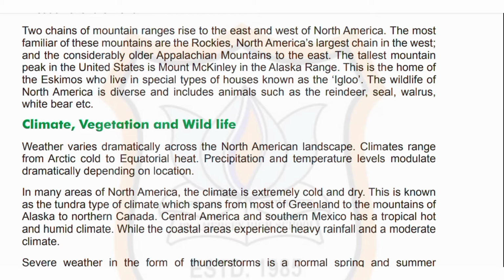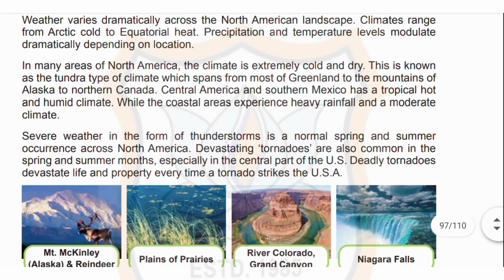Now, climate, vegetation, and wildlife. Weather varies dramatically across the North American landscape. Climate ranges from Arctic cold to equatorial heat. Precipitation and temperature levels modulate dramatically depending on location. In many areas of North America, the climate is extremely cold and dry. This is known as the tundra type of climate, which spans from most of Greenland to the mountains of Alaska to northern Canada.